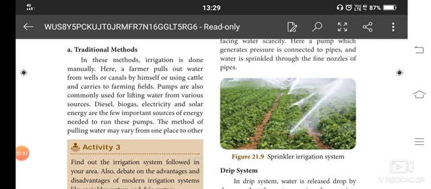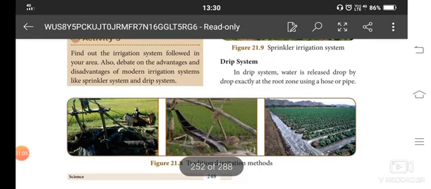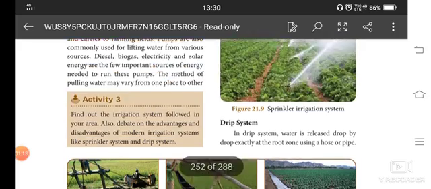The next step is that with the help of motors, we are taking water. We are using gas, biogas, diesel, electricity or solar energy to move water from the well to another area, from one place to another. In the olden days they used manual methods, and now we are using a method with the help of a motor, electricity or biogas to irrigate the water.